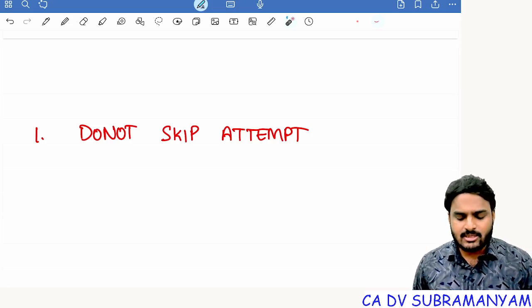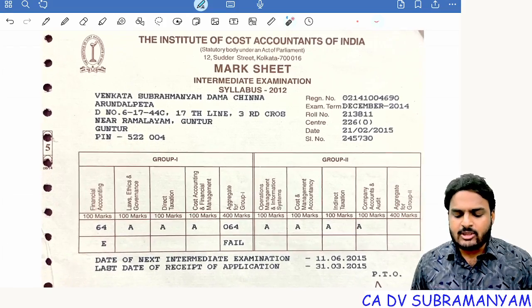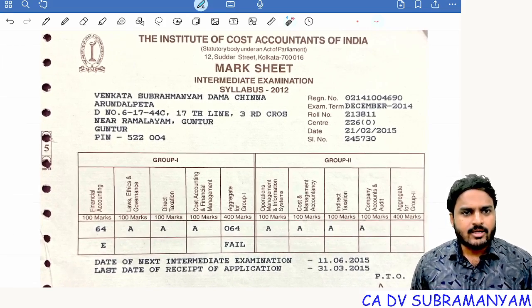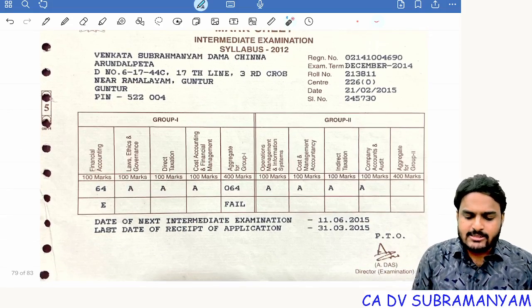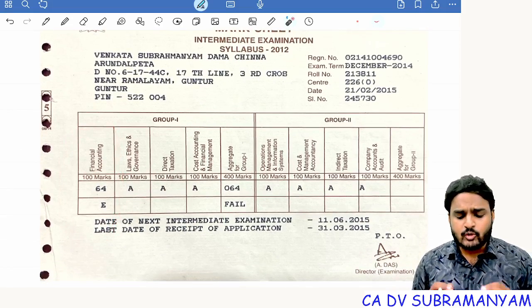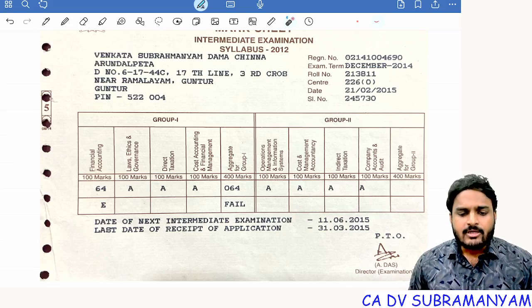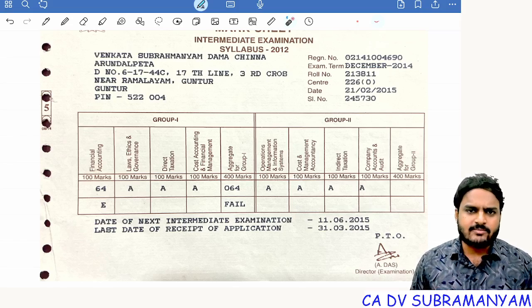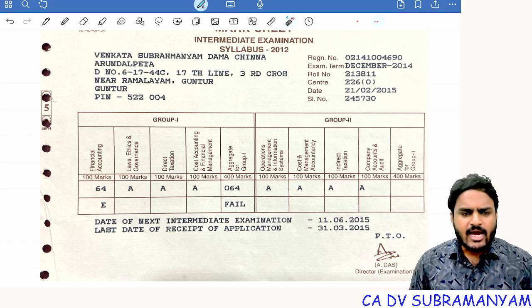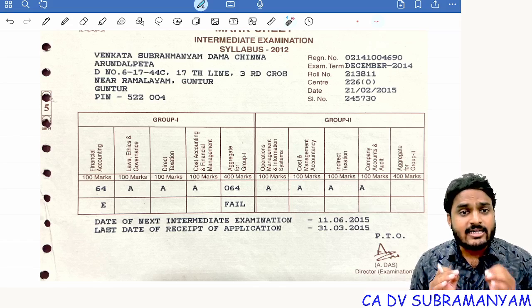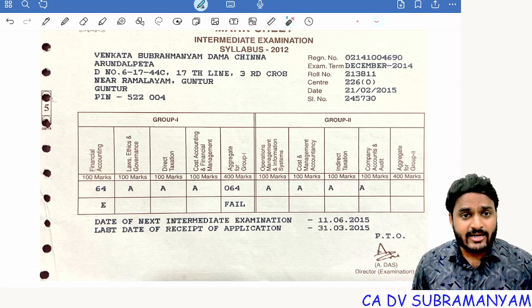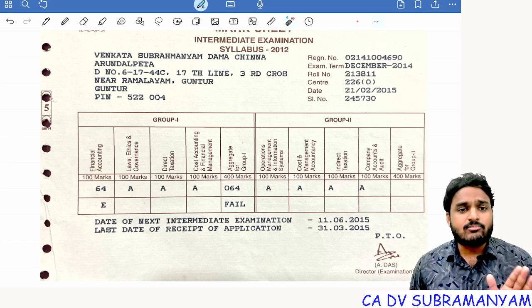Let me show you my result card. So this is my result card. December 2014 exam term. So yes, financial accounting, I got 64 marks. After looking at this result, the very next attempt, I decided to give attempt of all the papers. So during my articleship only, I cleared CMA Inter as well as CMA Final. I took 8 days leave and 8 days preparation. Yes, I cleared CMA Inter. I got All India rank in CMA Inter. Understood? So do not skip attempt of remaining papers.